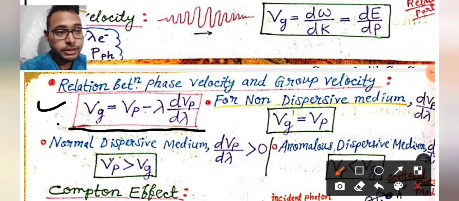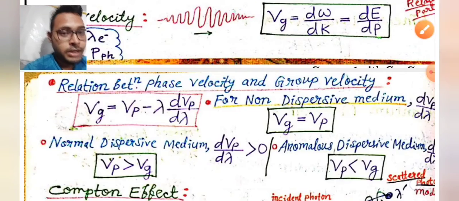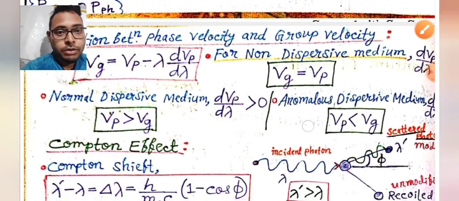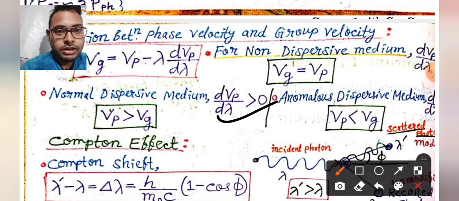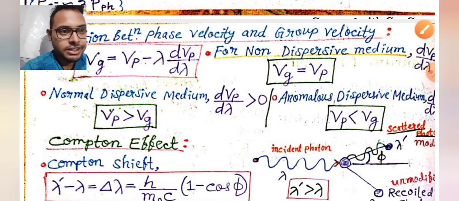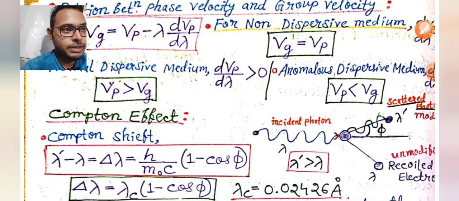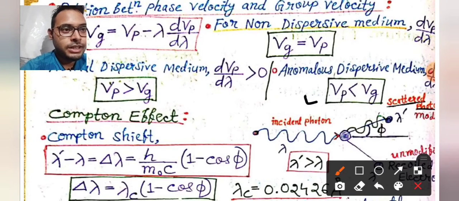For a non-dispersive medium, d Vp by d lambda is equal to 0. In a normal dispersive medium, this is greater than 0, therefore phase velocity becomes greater than group velocity. And in an anomalous dispersive medium, phase velocity is less than group velocity.